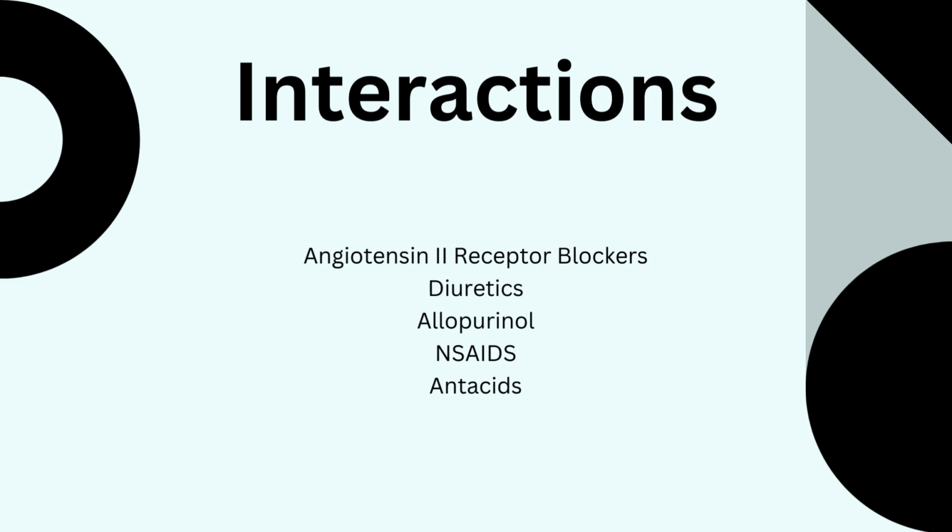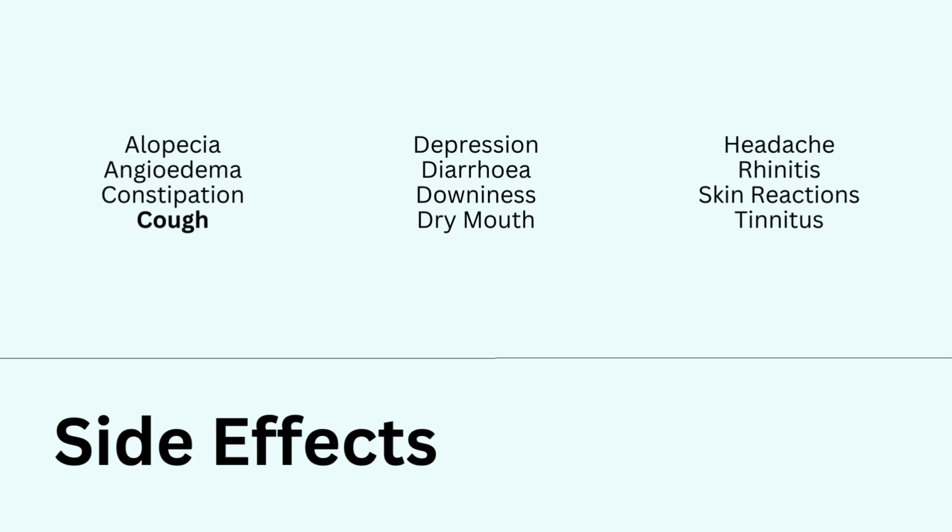Some of the most common side effects are listed on the screen there. I won't read them all out. Angioedema just means a swelling of the eyes, lips and tongue, and can compromise the airway. Now, I just wanted to mention a bit about the cough and how that comes about. It's due to the blocking of the ACE enzyme.